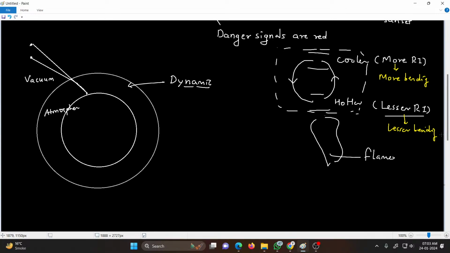So physical conditions of Earth's atmosphere are changing, they are not stationary. The light coming from the star goes on varying slightly. So the apparent position of the star will also fluctuate. It will not remain the same. Sometimes the star will be seen here, sometimes the star will be seen here. So the position will be fluctuating. Also the amount of light coming from the star will also change. That means brightness will also change, and that will give us the twinkling effect.